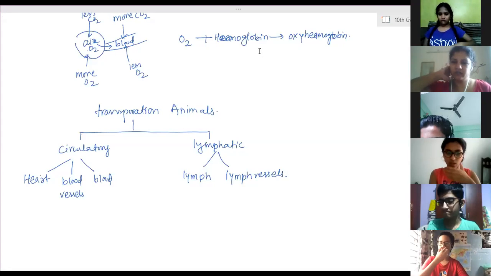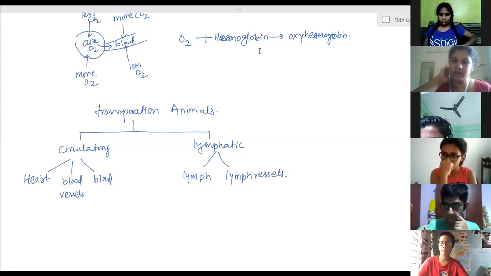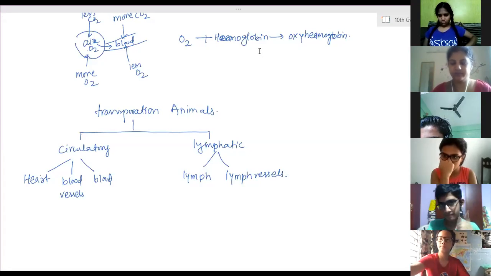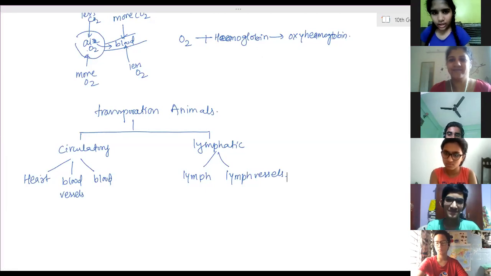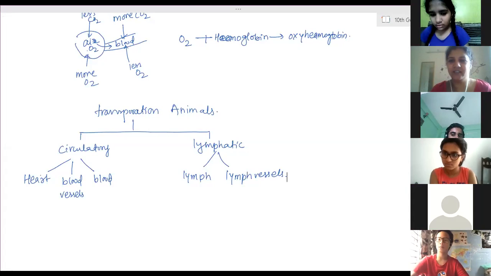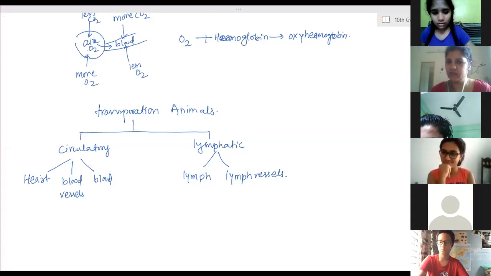CamScanner has been banned. It is Adobe Scan you can install. Adobe Scan, okay. You can uninstall CamScanner and Adobe Scan you can install. Why should we uninstall CamScanner? It was banned or something. It's a Chinese app. You can uninstall it. But before that, all your papers, save them somewhere. Okay, ma'am.